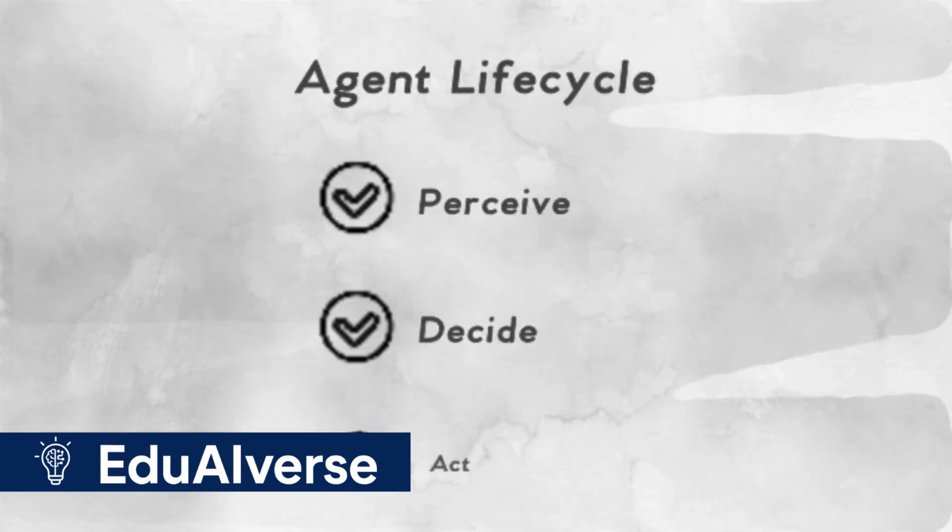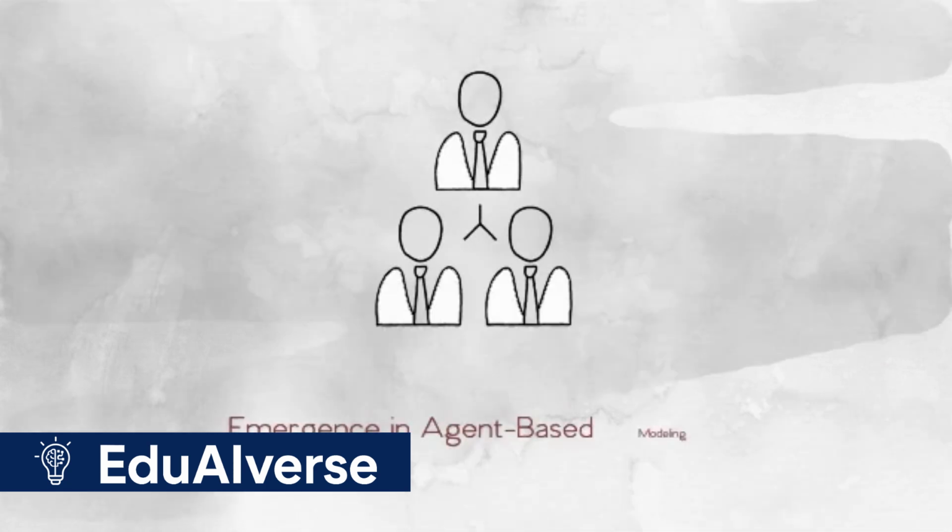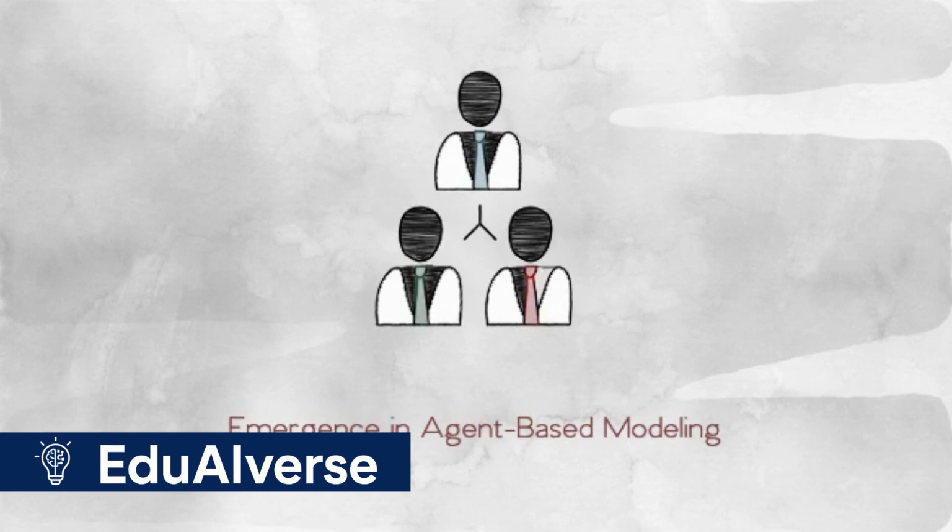The agent lifecycle includes perceiving the environment, deciding, acting, and repeating. Emergence in agent-based modeling shows how simple agents following basic rules form complex patterns over time.